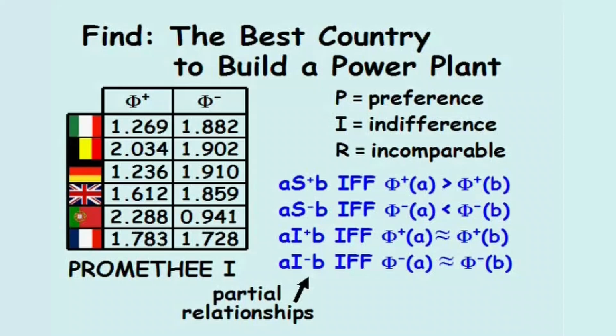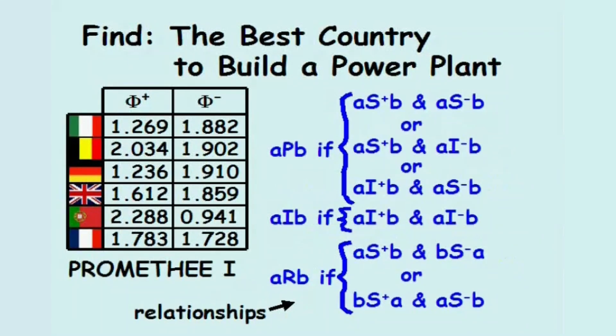The relationships between alternatives A and B are based on the partial relationships. If we assume an indifference threshold of 0.1 and compare Italy to Belgium, we notice that a power plant in Belgium is preferred over a power plant in Italy because Belgium has a higher positive outranking flow and the negative outranking flows between the two countries are indifferent.